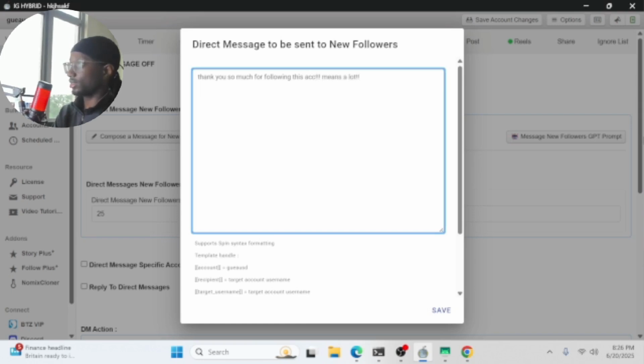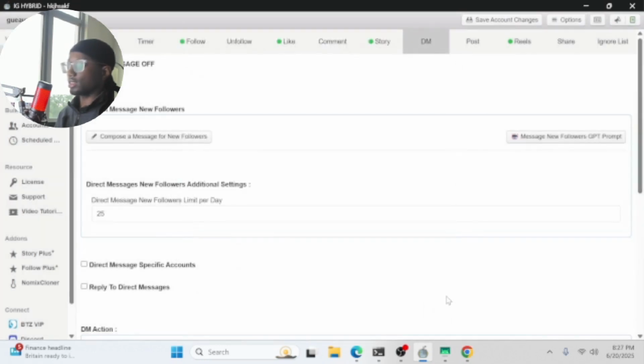Means a lot, or something like that. This part, I'm usually a bit creative on the direct message, because it's kind of like building a teddy bear that has a voice inside of it that you can only hear once ever, and then it won't ever say that thing ever again.